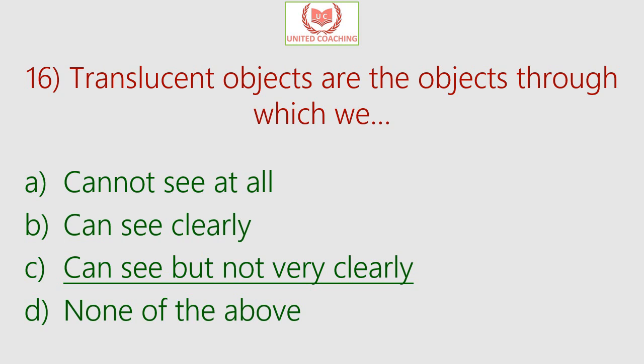They are not as transparent as a clean glass, nor are they as opaque as a piece of wood, through which we cannot see at all. So examples of translucent objects would be oil paper or wax paper or sunglasses or plastics or fluids, etc. So translucent objects are the objects through which we can see but not very clearly.